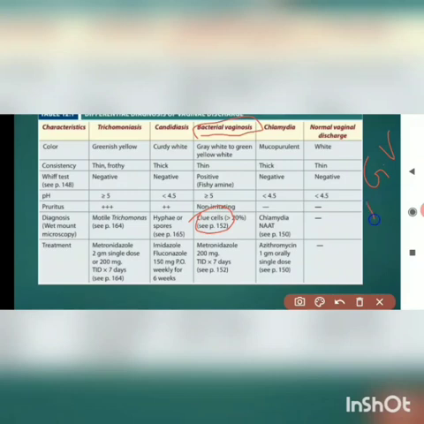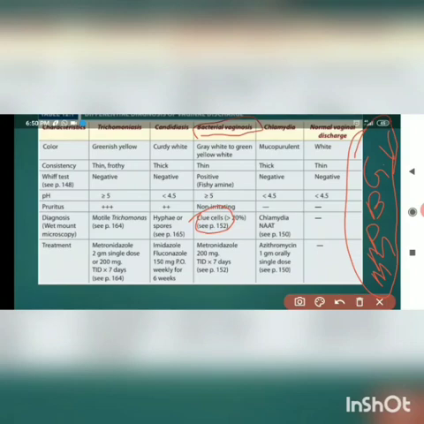One is Bacteroides species, one is Peptococcus, one is Mobiluncus, and Mycoplasma hominis. All these together cause bacterial vaginosis. So bacterial vaginosis has multiple etiology, multiple causative agents.